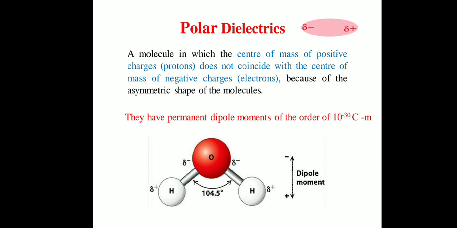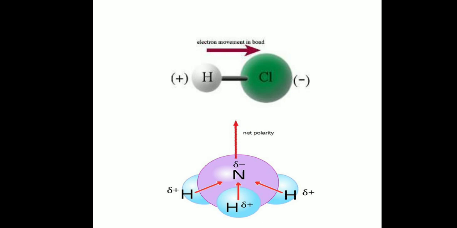So next we will proceed to hydrochloric acid. Hydrochloric acid is again a polar molecule. Now why is it polar in nature? Hydrogen is an electropositive element.